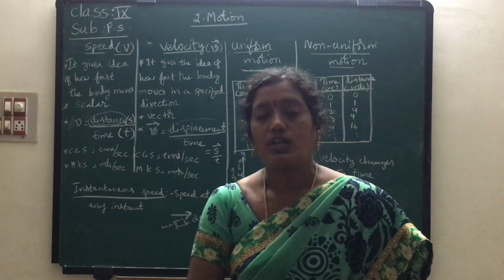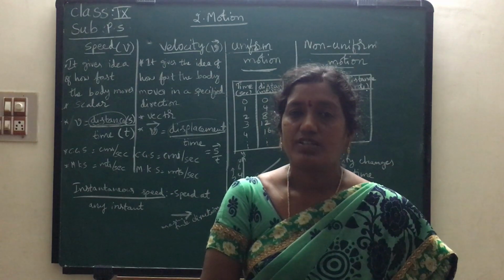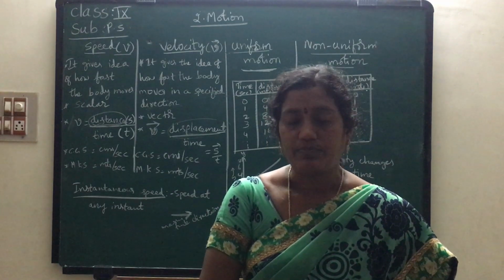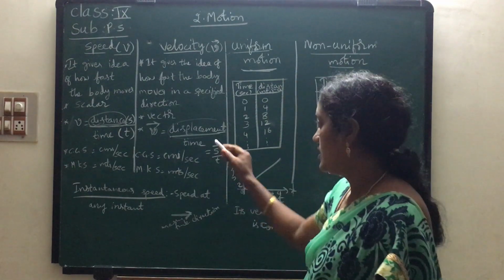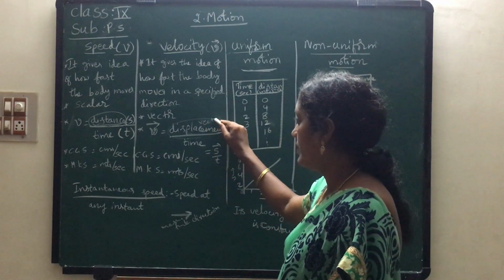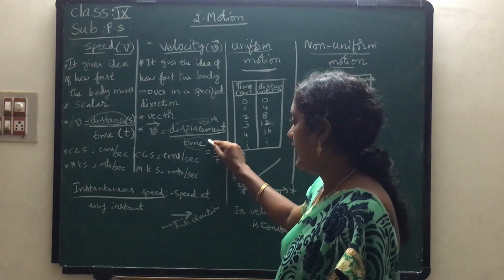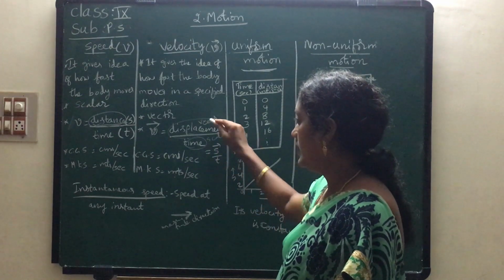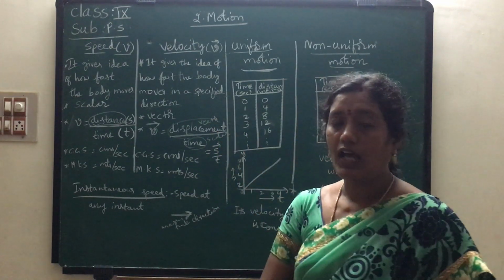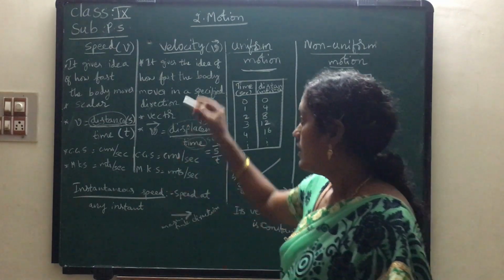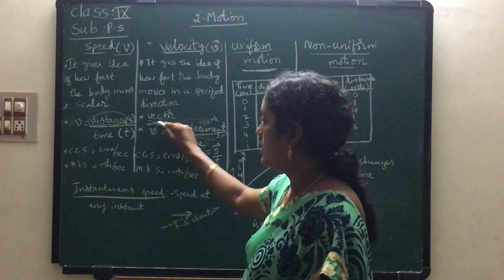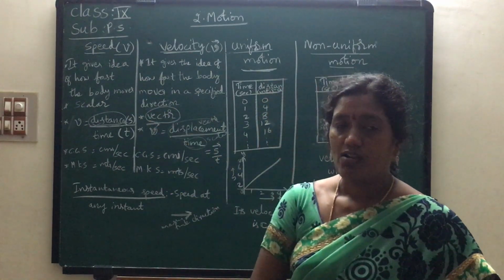Speed is a scalar, velocity is a vector, because displacement is a vector quantity and time is a scalar quantity. I told you in the given formula, if any one of the quantities is a vector, then as a whole the quantity itself becomes a vector quantity.